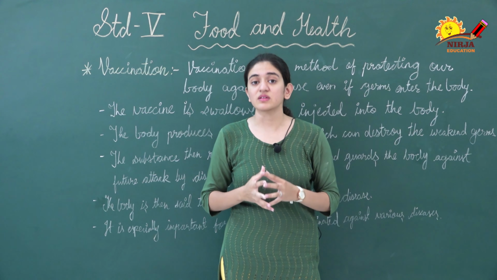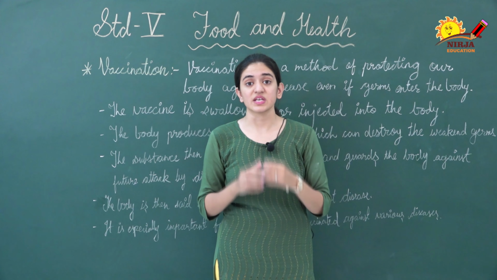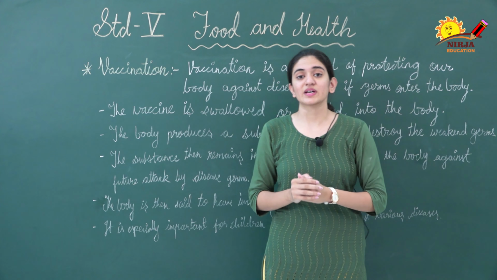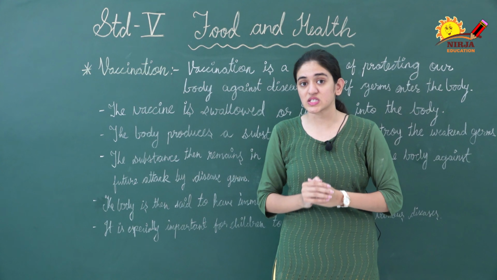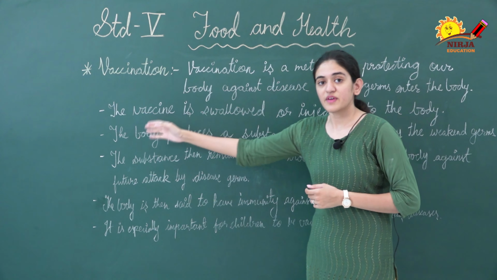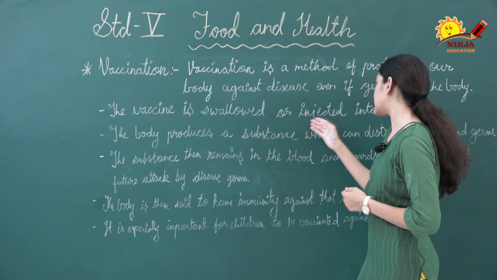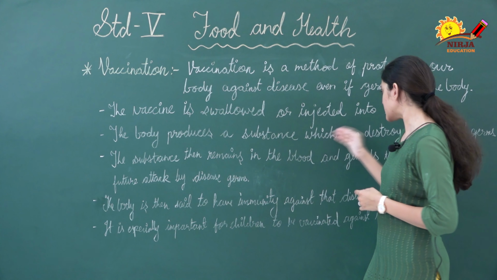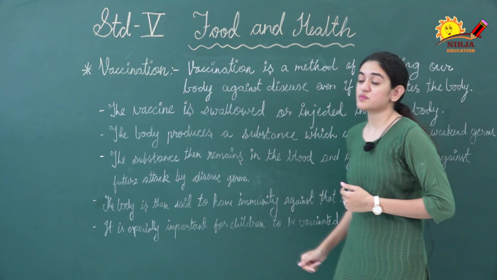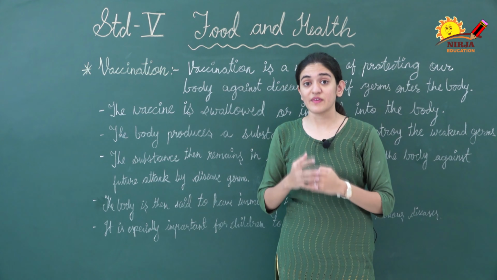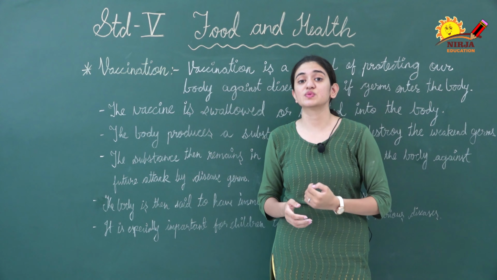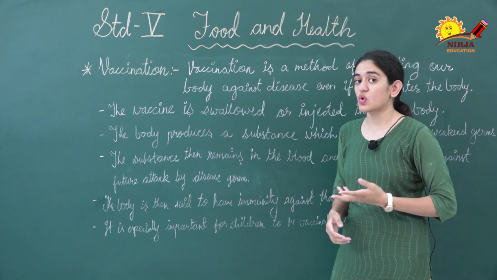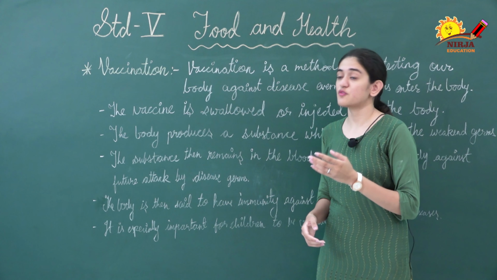Vaccination means a method in which a doctor gives us a particular vaccine for a particular disease, right? In that vaccine there is something which protects us from the disease. The vaccine is swallowed or injected into the body. The body produces a substance which can destroy the weakened germs. So when the doctor gives us the vaccine, our body produces a substance which helps to destroy the microorganisms or germs responsible for that disease.